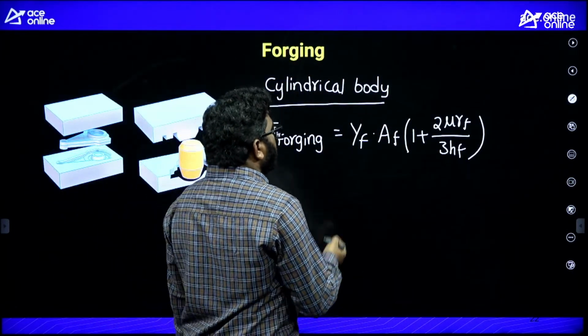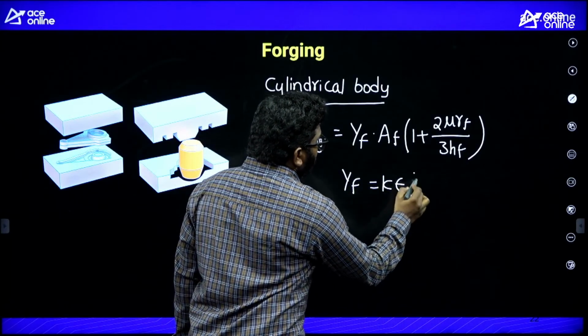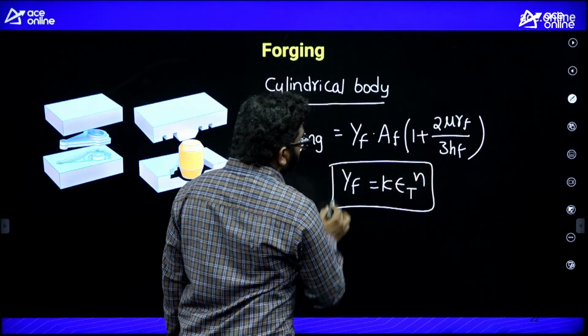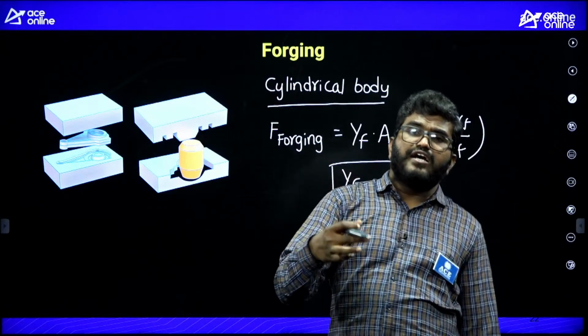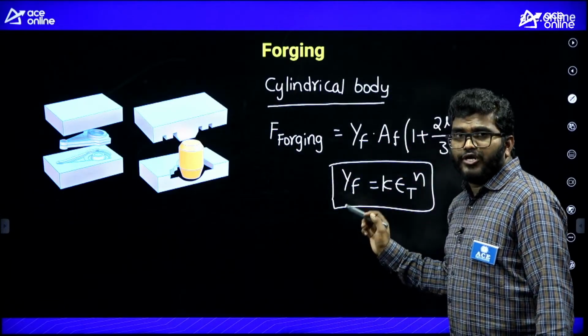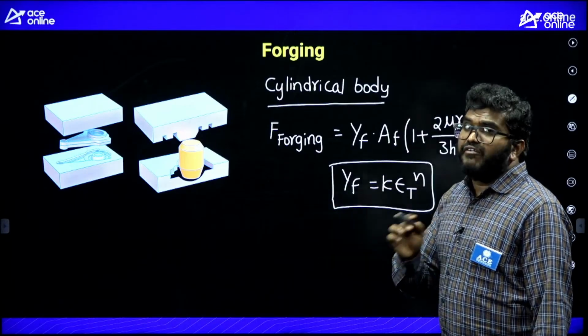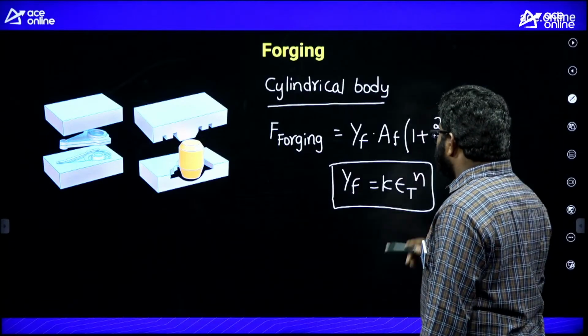In case in the question paper K and N values are not given, remember YF, I am not using Y bar F because I am calculating the forging force at the end of the stroke, right? So I am not calculating Y bar F. That is very, very important. Y bar F is average flow stress. This is just a flow stress.